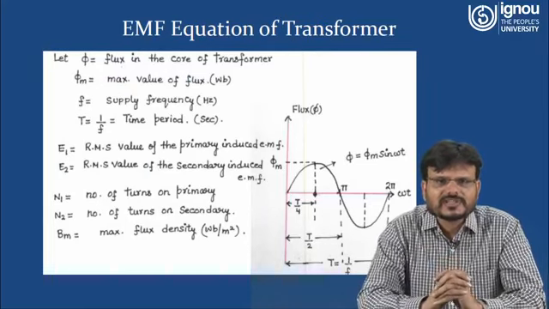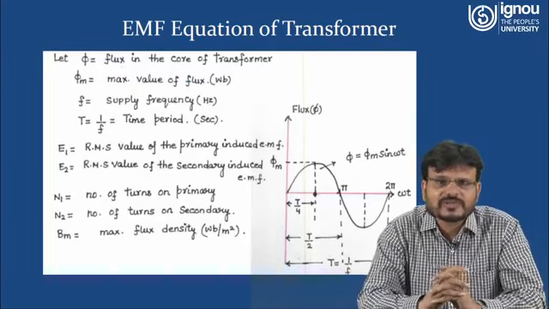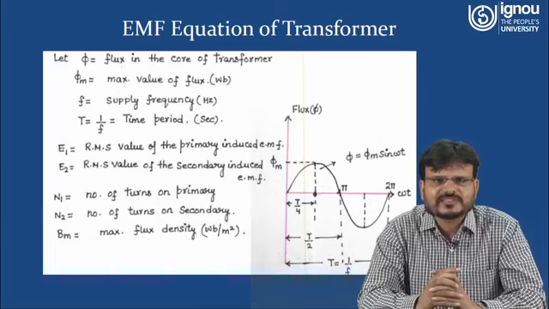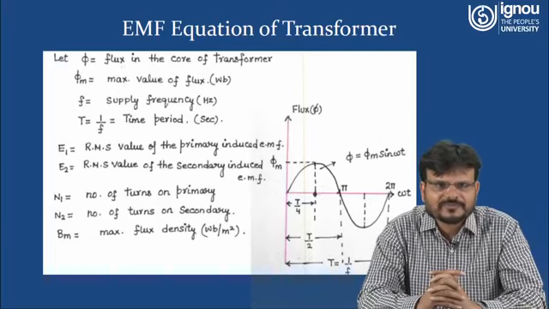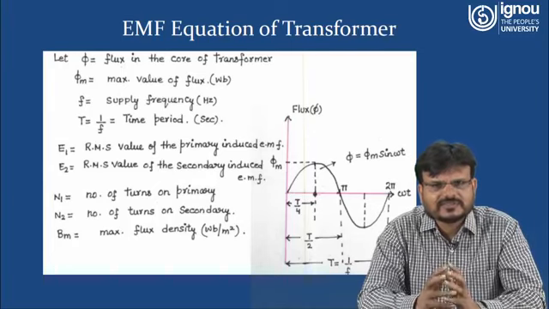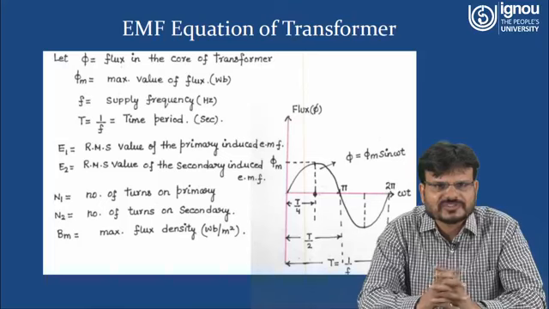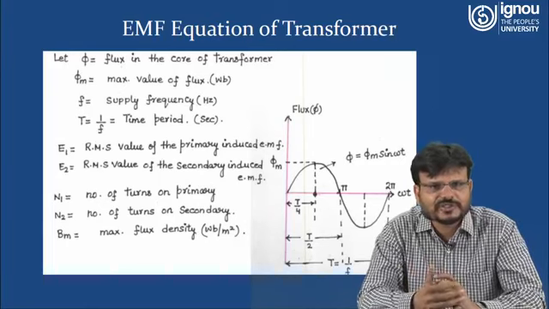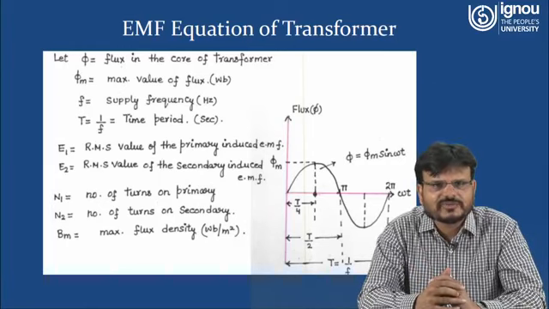Now we have to understand the EMF equation of the transformer, how much voltage is going to be generated with the help of the transformer. So let phi be the flux in the core of the transformer, and phi m is the maximum value of flux in Weber. f is the supply frequency in Hertz. We are assuming it is a constant frequency, and T is the time period, which is inversely proportional to the frequency, T equal to 1 by f.